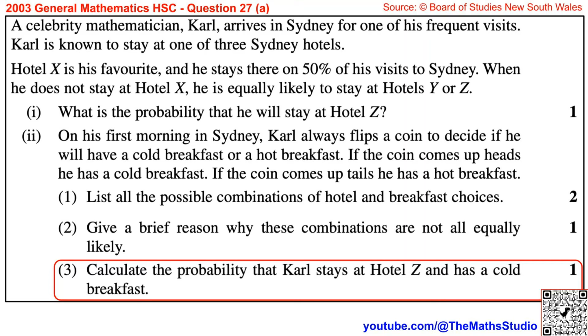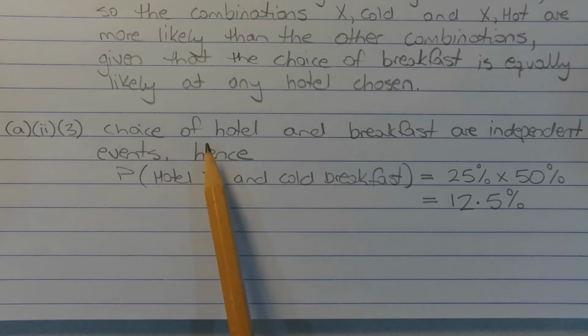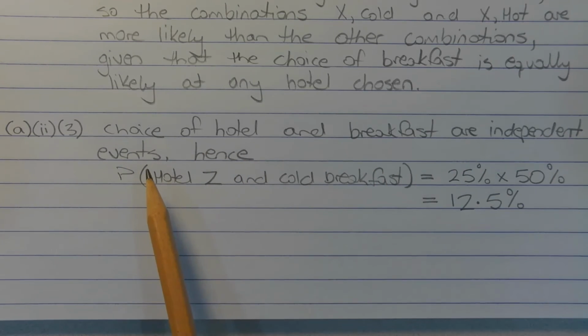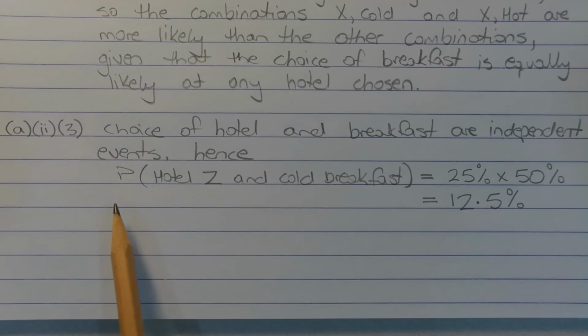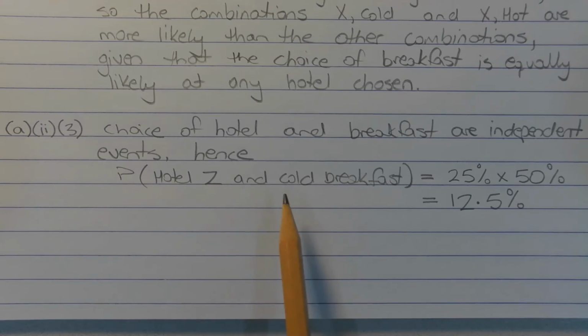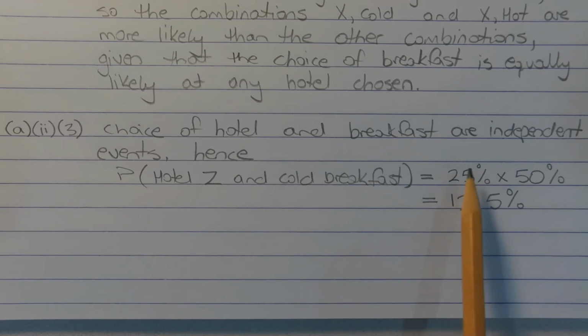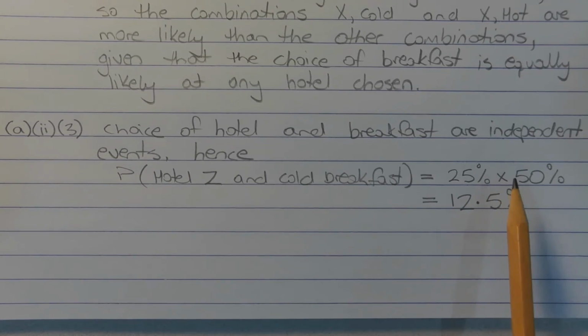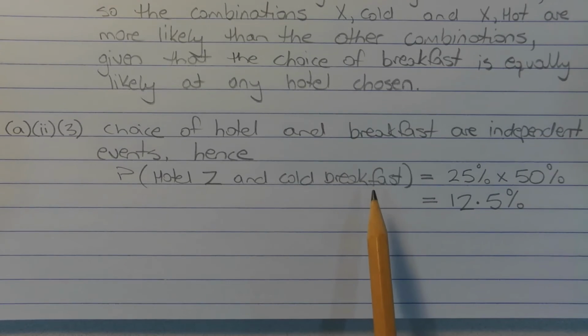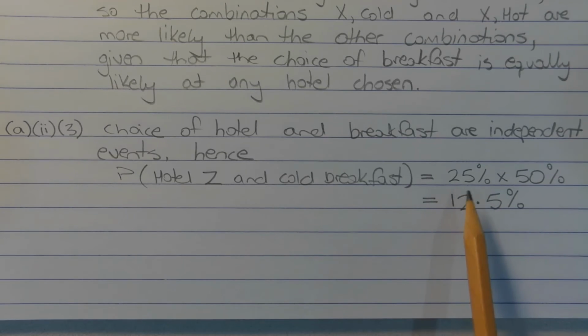3. Calculate the probability that Carl stays at Hotel Z and has a cold breakfast. The choice of hotel and breakfast are independent events. Hence, the probability that Carl chooses Hotel Z and has a cold breakfast is equal to the probability of choosing Hotel Z, which is 25%, multiplied by the chance of Carl choosing a cold breakfast, which is decided by a flip of a coin, and that's 50%. So 25% times 50% is equal to 12.5%.